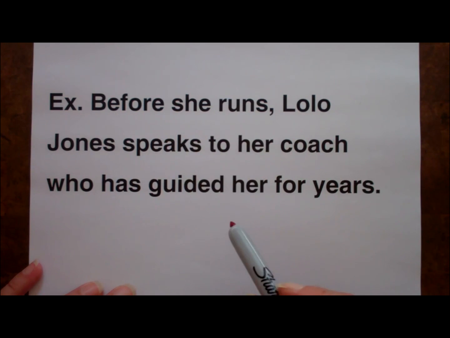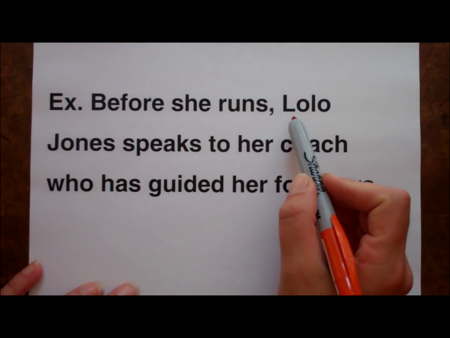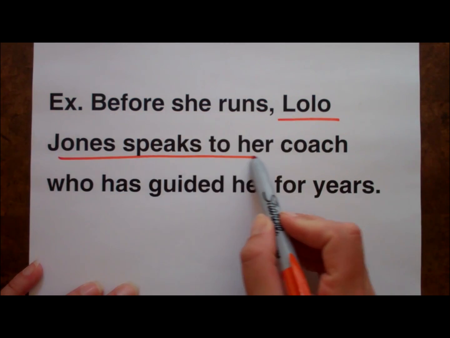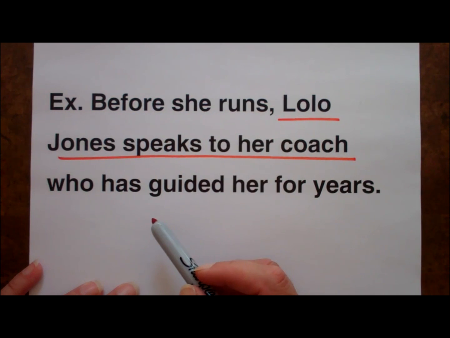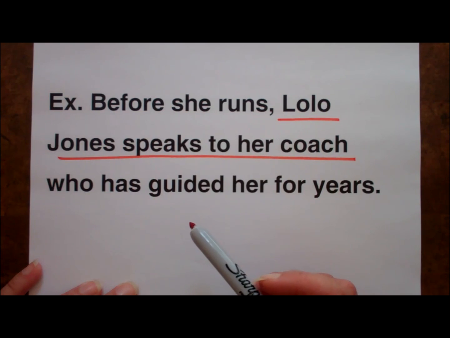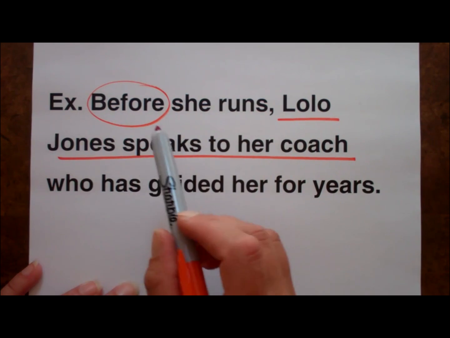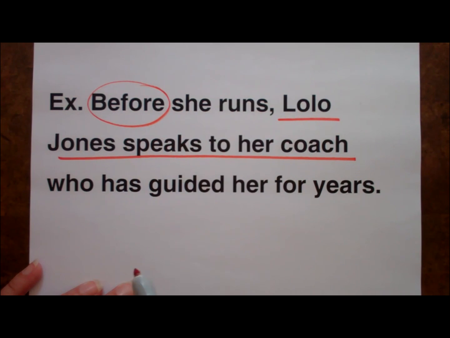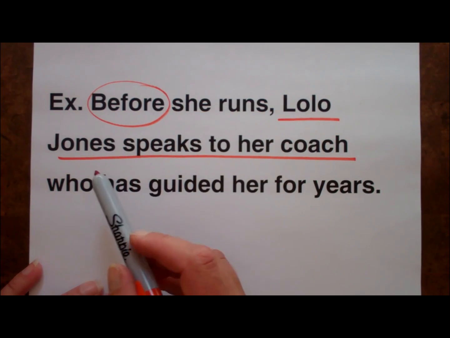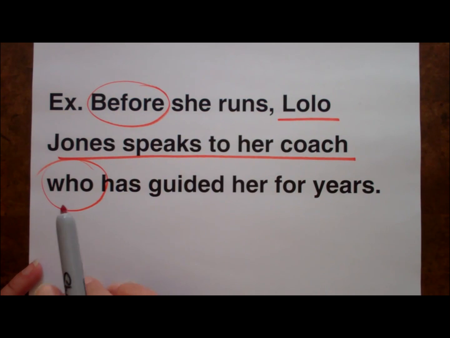Here we have a main clause, Lolo Jones speaks to her coach, and two subordinate clauses. The first one starts with a subordinating conjunction, before. So before she runs is a subordinate clause. The second one starts with a relative pronoun, who. So who has guided her for years is also a subordinate clause.